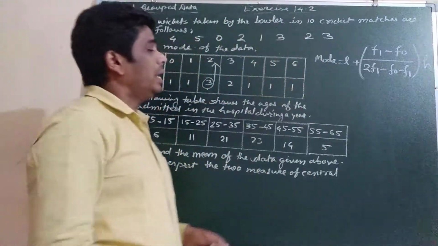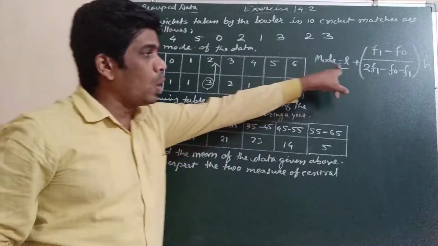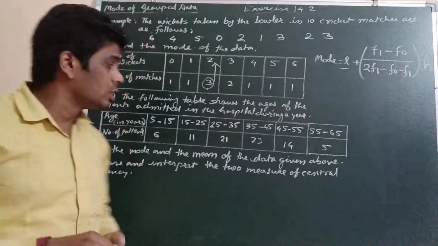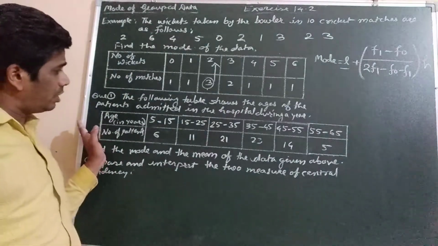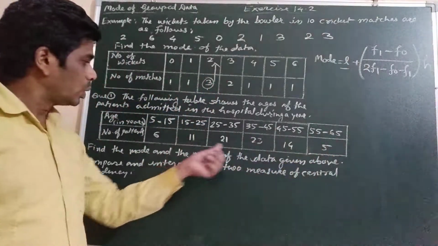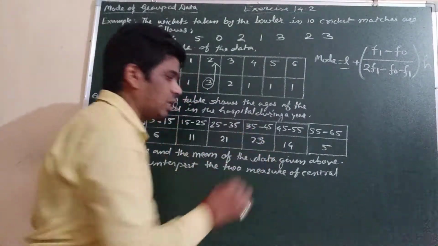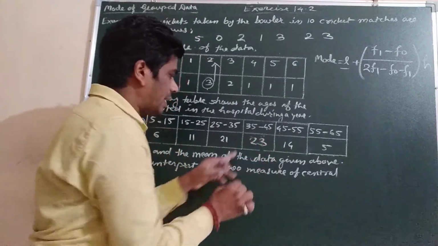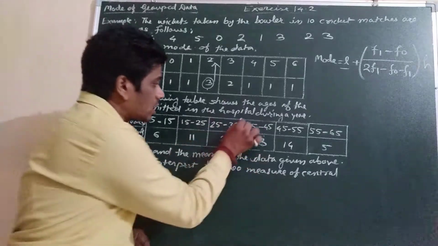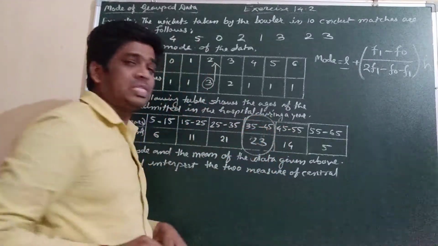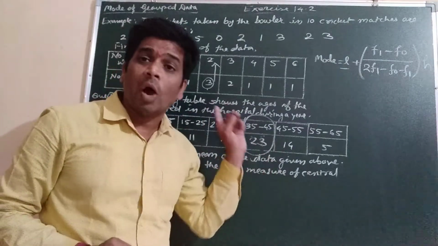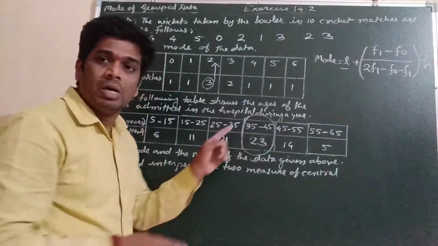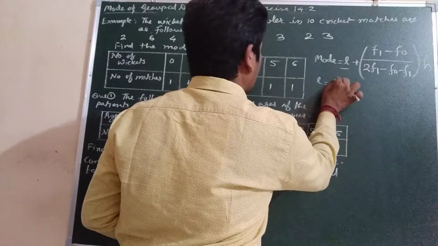where L is the lower limit of the modal class. Now there will be a question: what is the modal class? For that, you have to see which is the maximum frequency. 23 is the maximum frequency in this given data. The class where the maximum frequency is given will be the modal class. The lower limit of the modal class is called L. So here L will be 35.